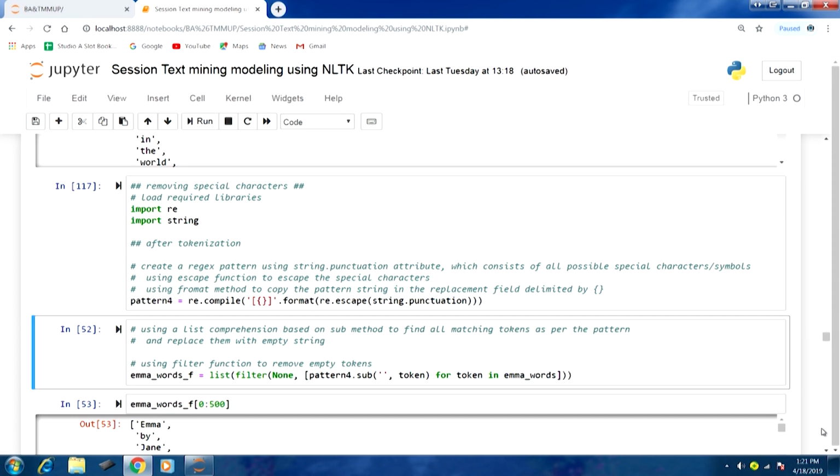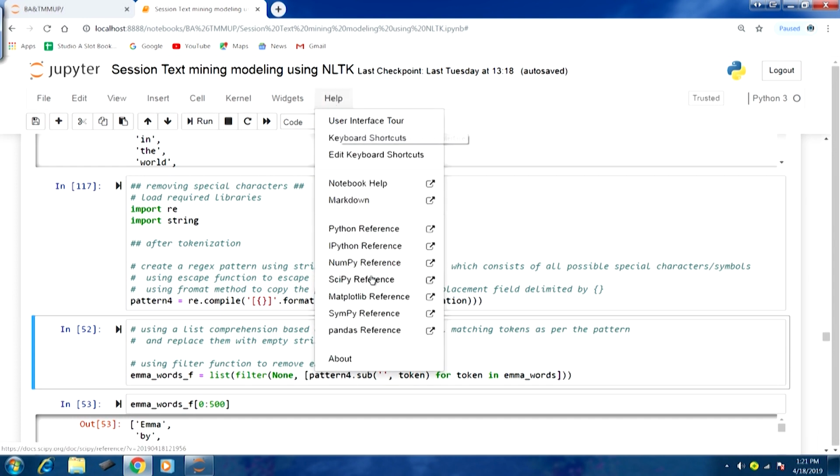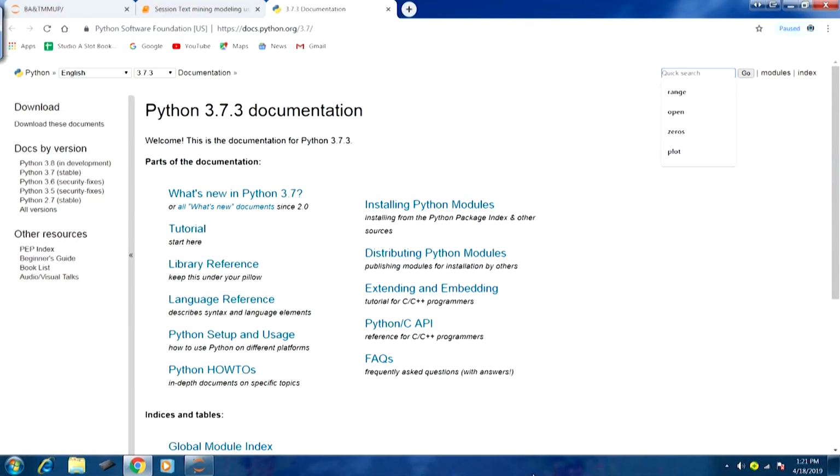If you are interested in finding out more about the filter function, you can always go to the help section and the Python reference, and have a look at what this filter function is about, because some of these functions are quite useful in text processing. Sometimes it is better that we have a look at them using our help reference, so that we have a better idea about the arguments, the kind of processing done by those functions, and the returned value. So, filter.